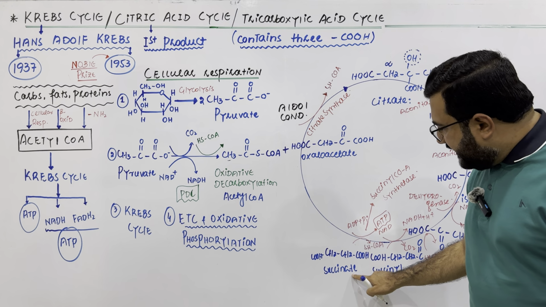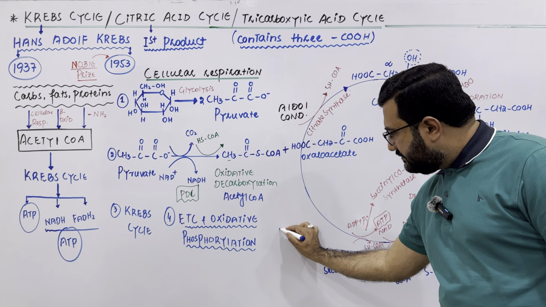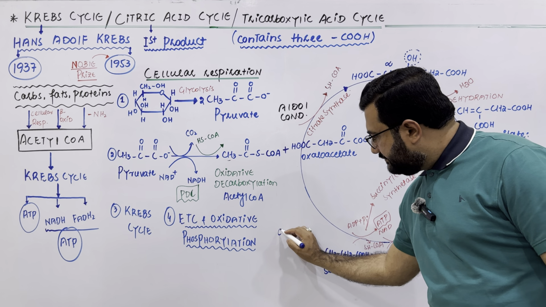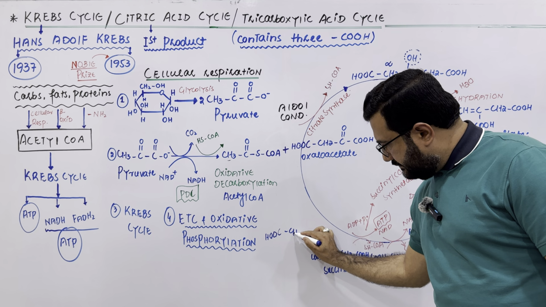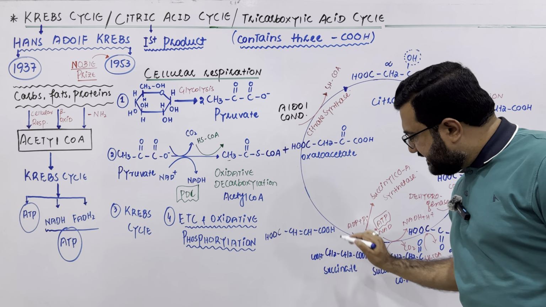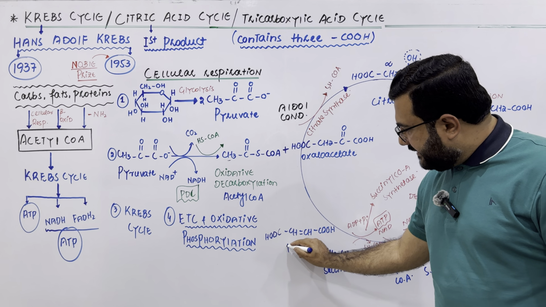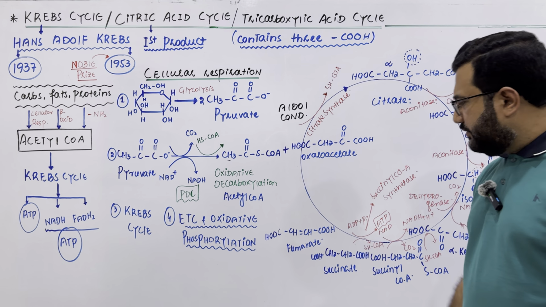Now, this succinic acid is dehydrogenated and it is changed to the next acid, that is basically fumarate or fumaric acid.